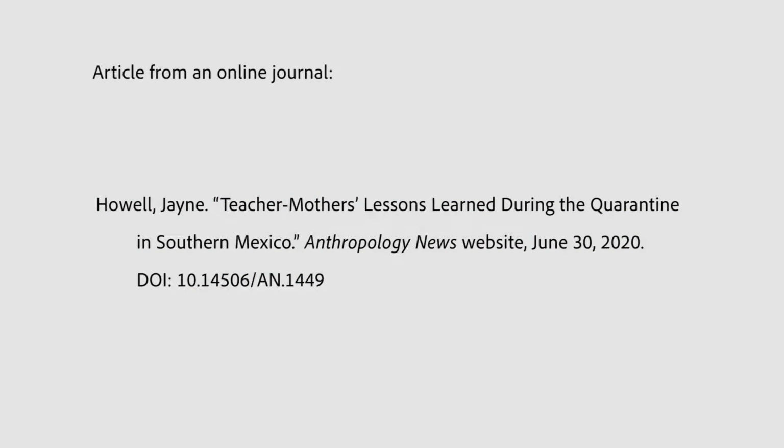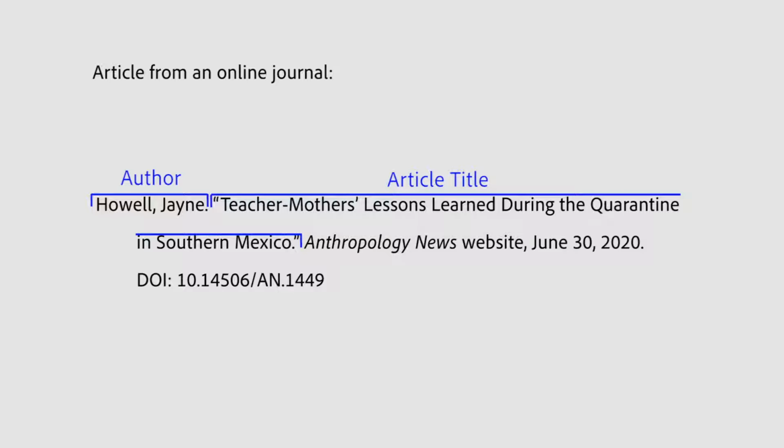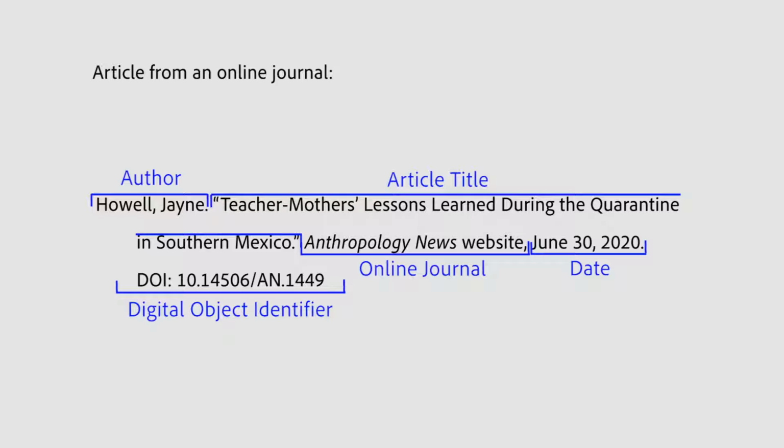For an article from an online journal, you start with the author, last name, comma, first name, period, the title of the article in quotation marks, period, the name of the online journal in italics followed by the word website, comma, the date of publication, period, and the digital object identifier. The digital object identifier is the permanent online location of the online journal article. You may use a URL here if the DOI is unavailable.